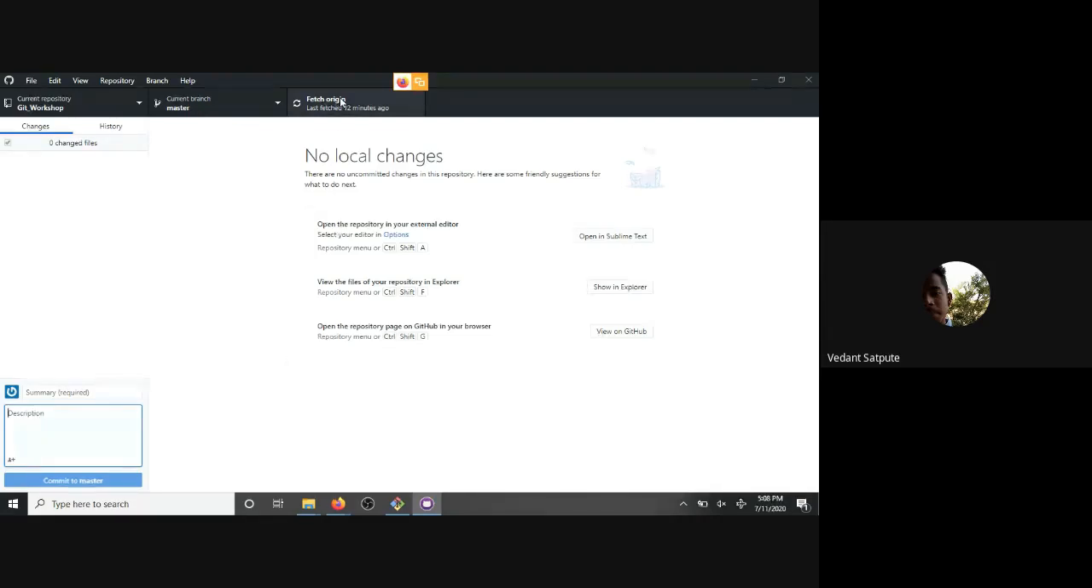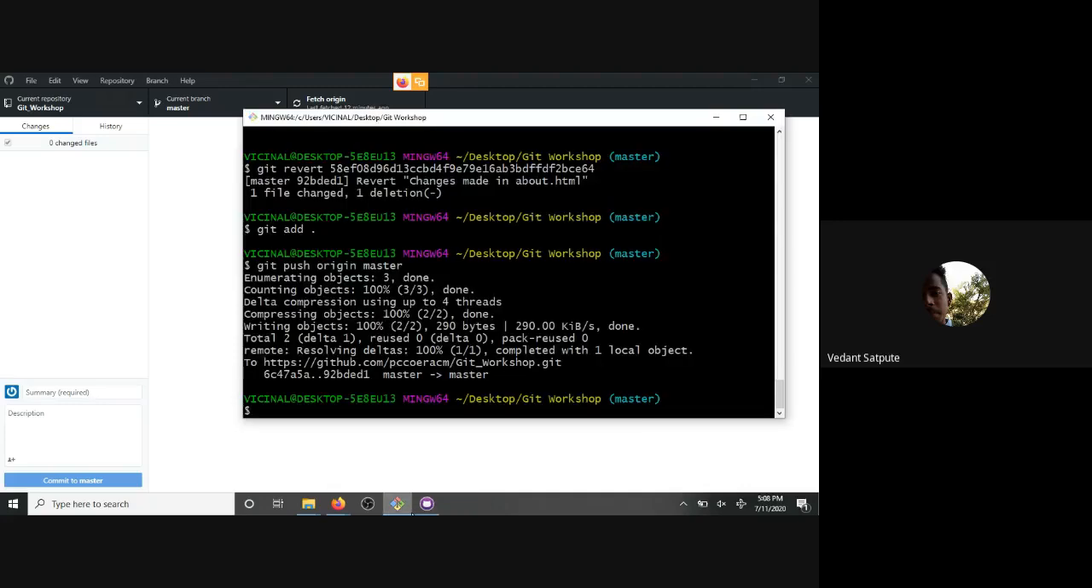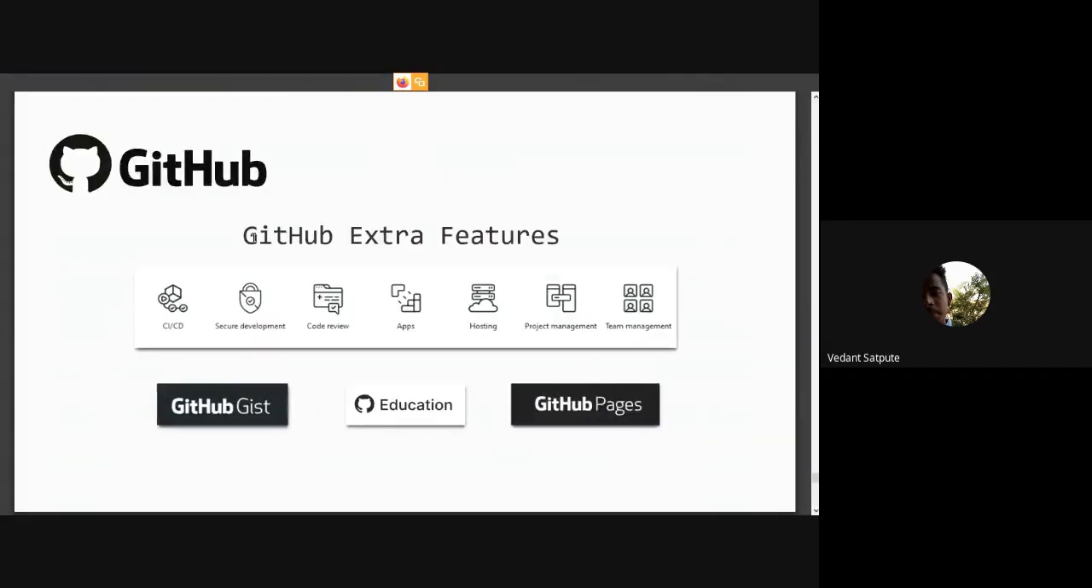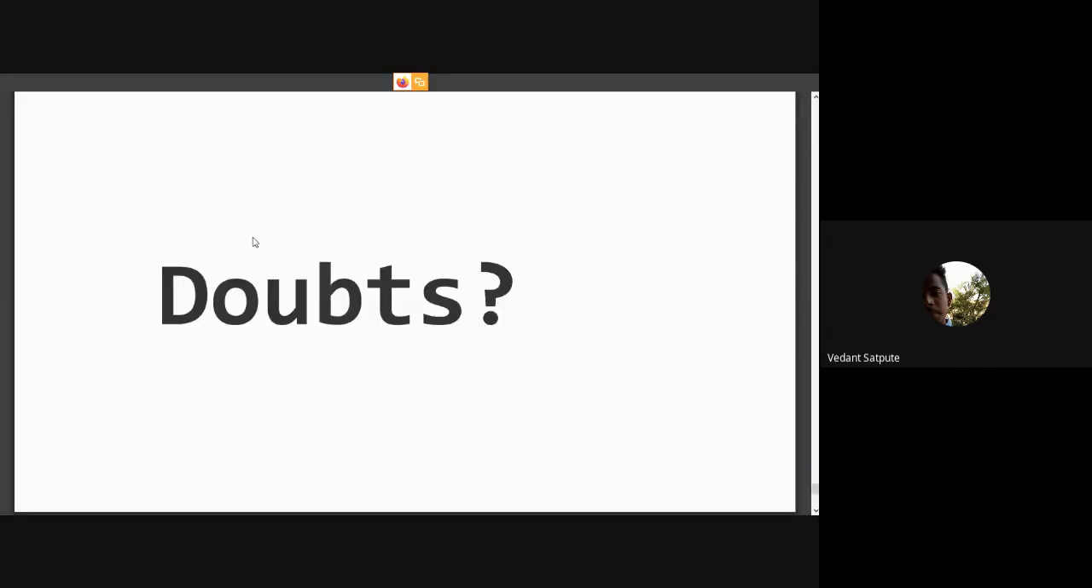You can also pull or fetch from the master branch if it is updated by any other person on GitHub. And yes, that's why this is so simple. GitHub Desktop makes it so simple to do everything rather than typing commands and commands in the terminal. So this is all about GitHub, GitHub Desktop and all of GitHub's extra features. Let's clear out the doubts, and if you have any, you can start asking.